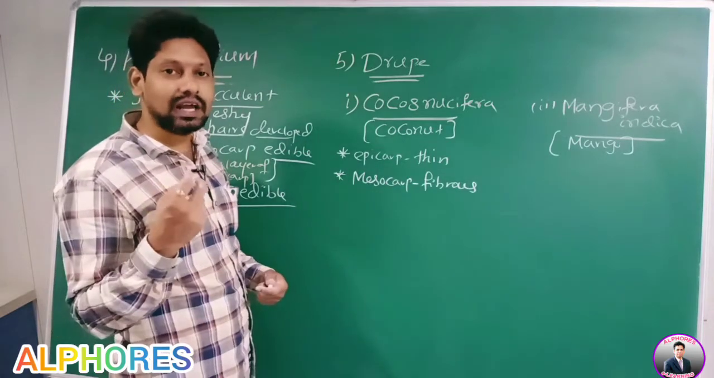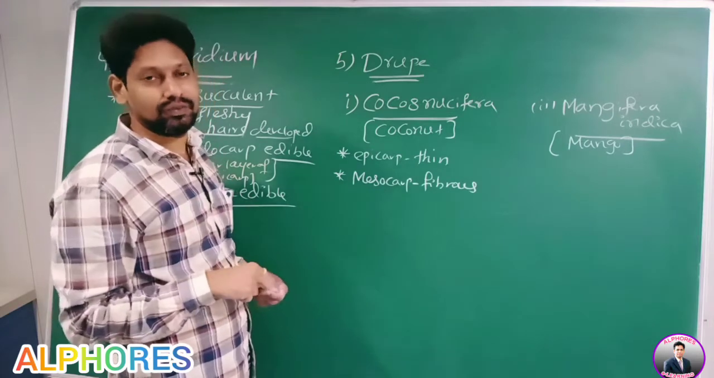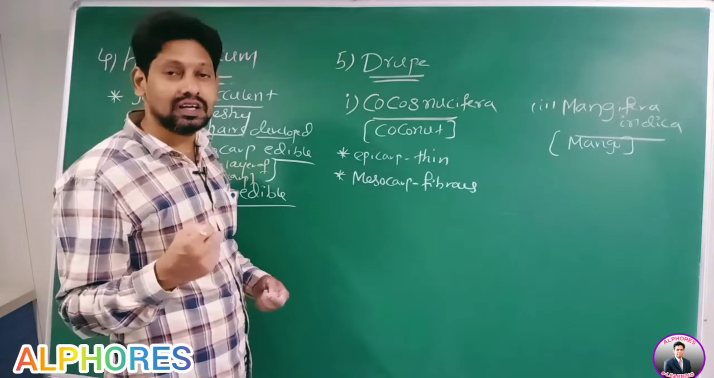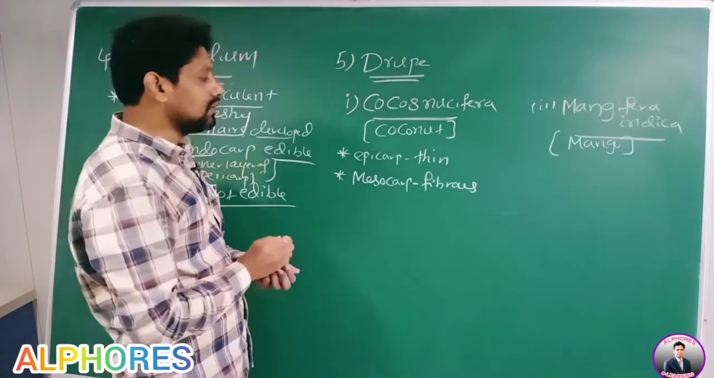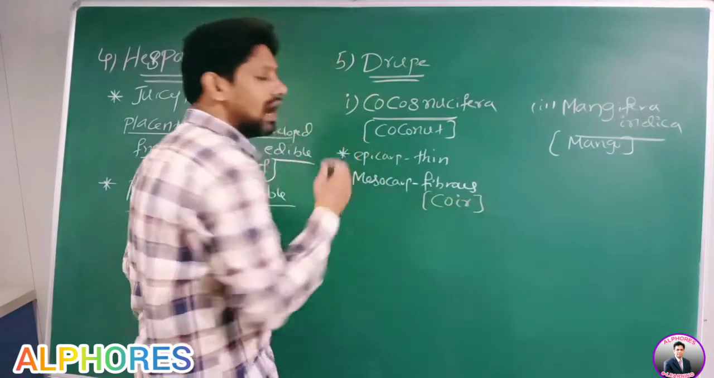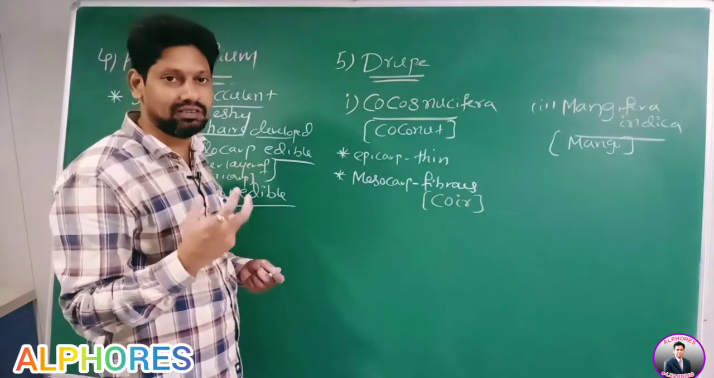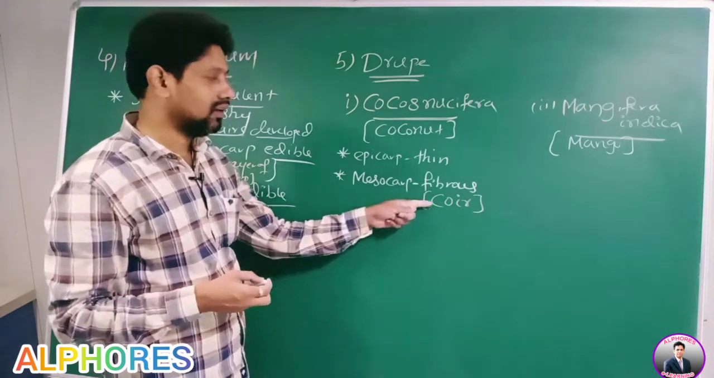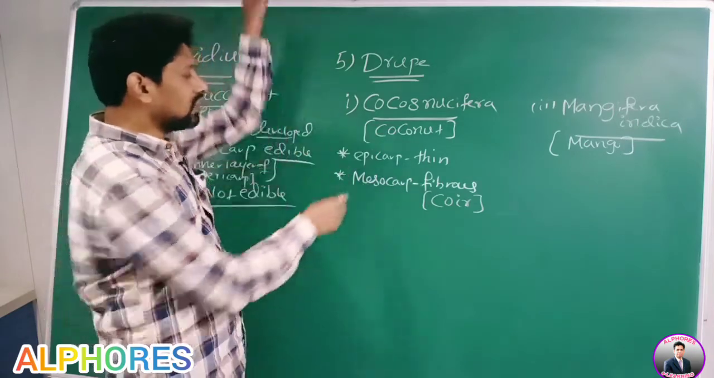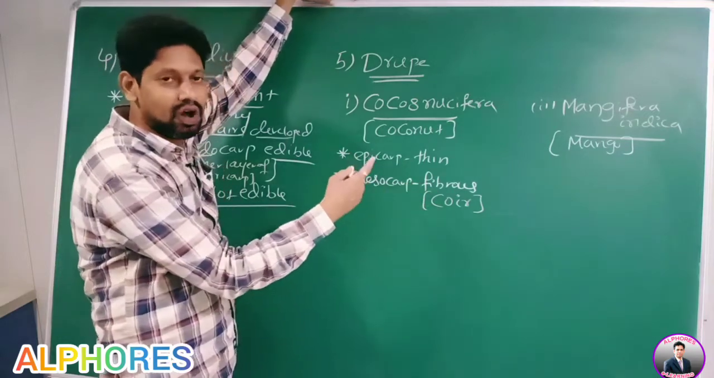Because in some types of beds, these fibers are kept. Beds are made up of either fiber or cotton, right? That is called coir, C-O-I-R. You have heard about mattresses. They are made up of coir, nothing but the fiber, the mesocarp of coconut. Therefore, epicarp is thin, mesocarp is fibrous, used as coir.